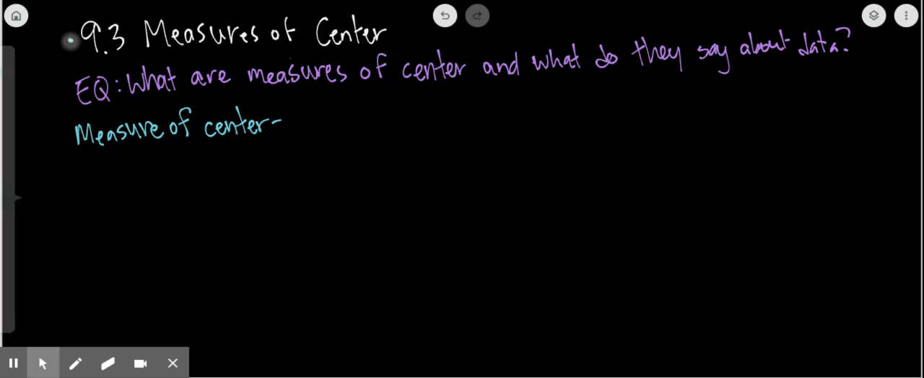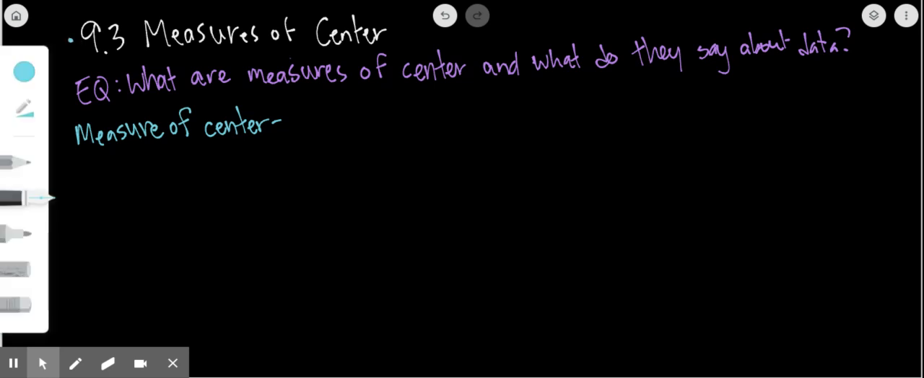All right, so today we're going to start section 9.3, measures of center. Our essential question is, what are measures of center and what do they say about data? So make sure that you pause the video, you write those things down on your paper.